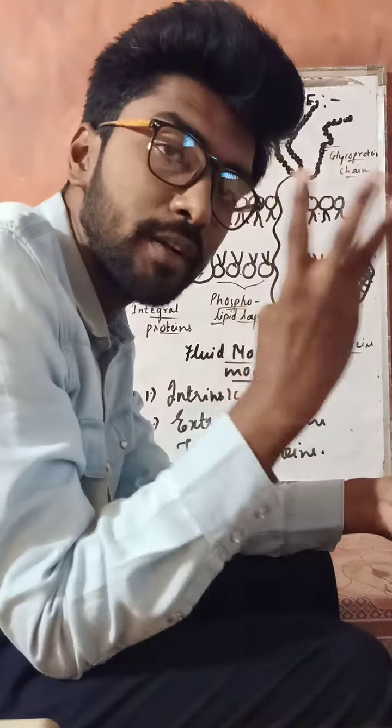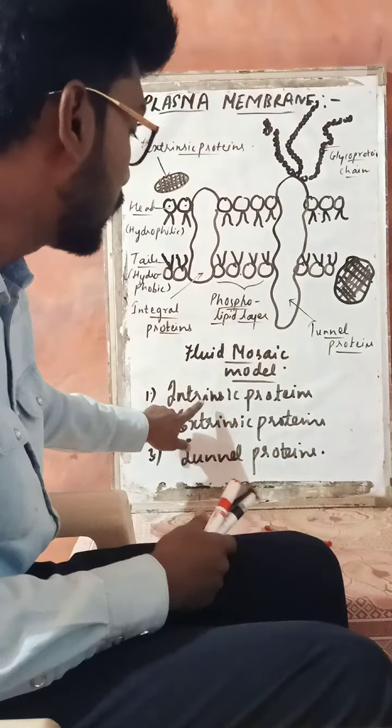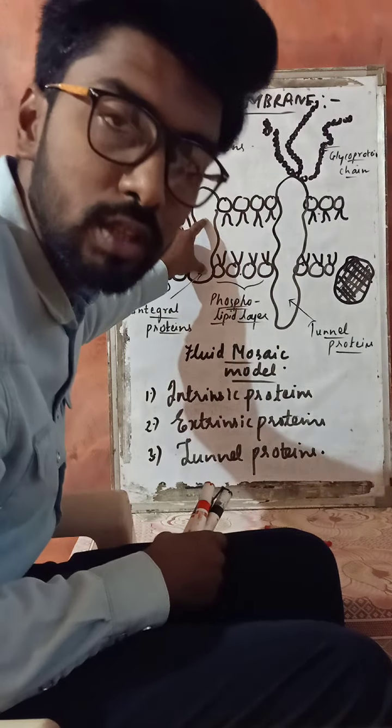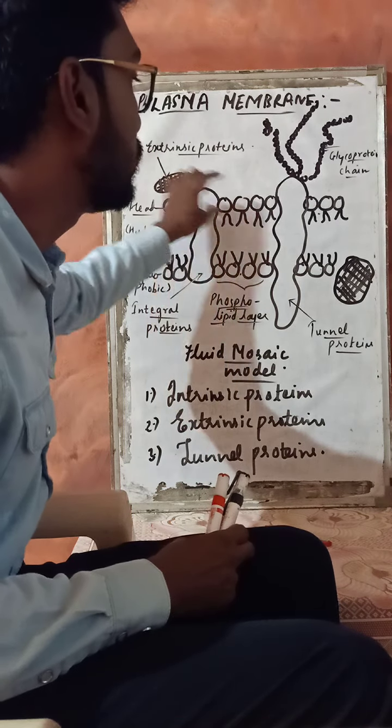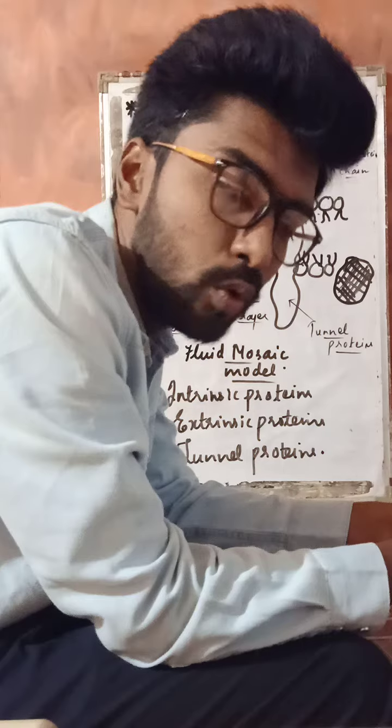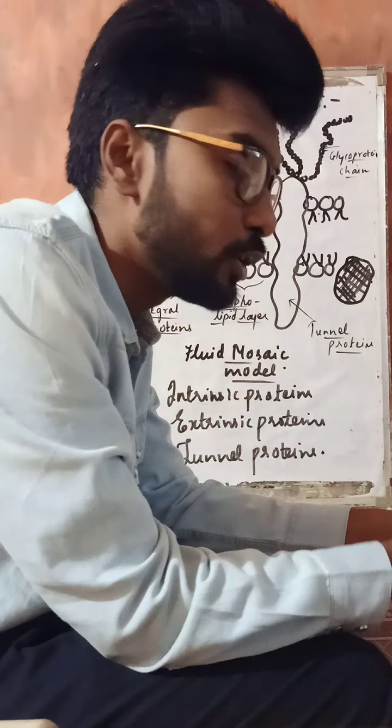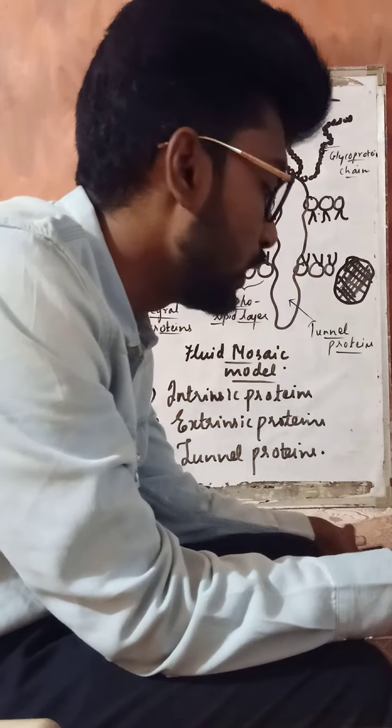Now there are three different types of protein molecule. First, intrinsic or integral protein. Second, extrinsic or external protein. Third, tunnel protein. Now let's talk about the protein molecule. The first one, intrinsic protein.